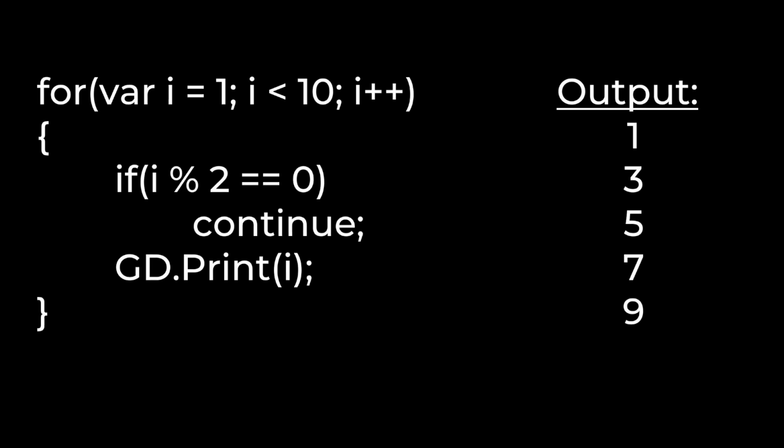The continue keyword is used to skip the remainder of the current loop iteration and move to the next iteration of the loop. Sometimes you want to loop through a set of items, do a set of actions to all of them, and then if an item is of a certain value or in a certain state, perform some additional actions. The continue keyword would allow you to break up those sets of instructions so that they can be performed in the same control flow statement. In the example you see on your screen, the loop continues if the iteration variable is even. That results in only odd numbers being printed to the output console. Those are loops in a nutshell.